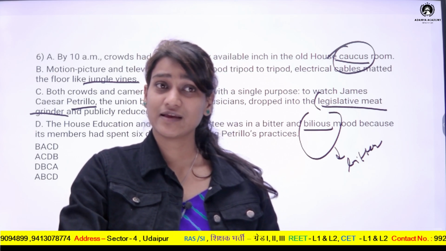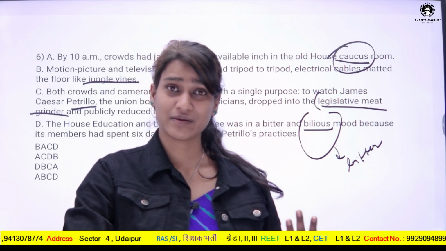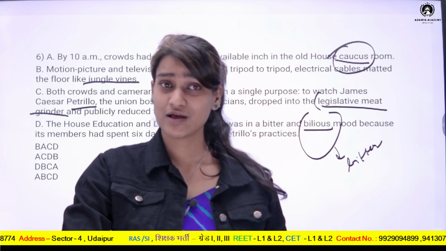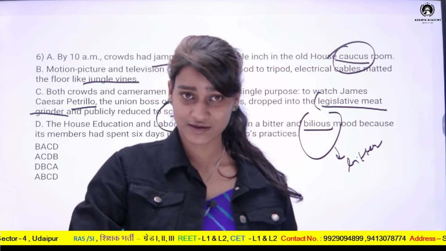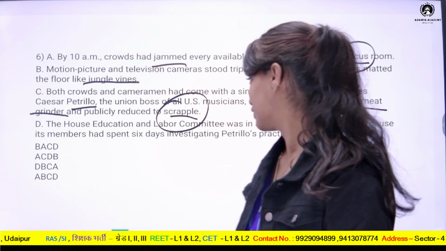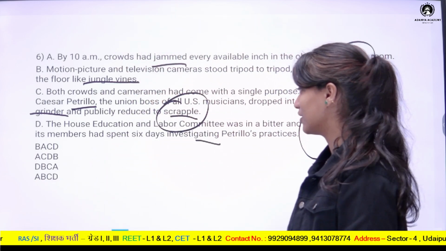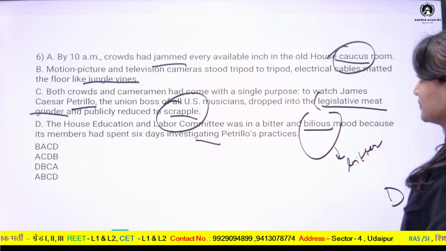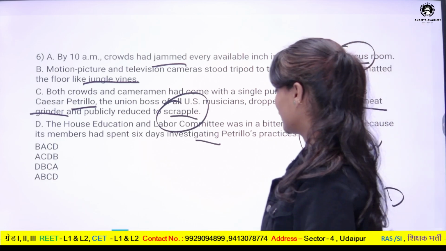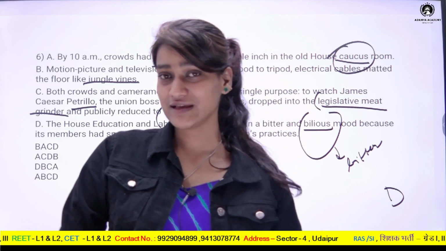बट उससे पहले क्या हुआ कि कैमरामैन वहाँ पे थे, वहाँ पे क्राउड इकट्ठा हुआ, और फिर then it was discussed that legislative meat grinding was actually done. So first event would be that investigation. So the point number D will come first. Then उसके बाद कैमरास वगैरह प्लेस हुए, एक सीन क्रिएट हुआ.